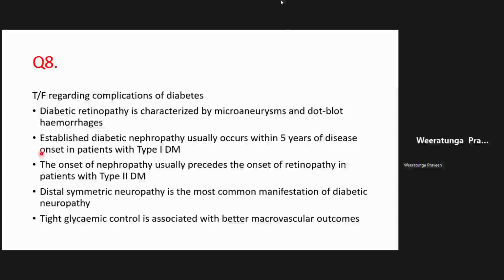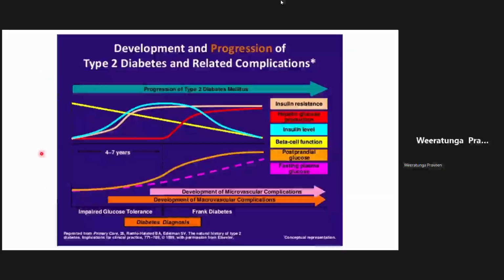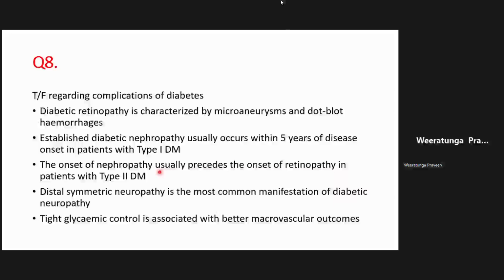Now, again, I told you that established diabetic nephropathy definitely takes more than 5 years to start. Right, more than 5 years from the onset of diabetes, not from the day of diagnosis. Remember, from the onset of diabetes, it takes about 4 to 7 years, and maybe about 5 years plus for them to get most of the microvascular complications, including diabetic nephropathy.